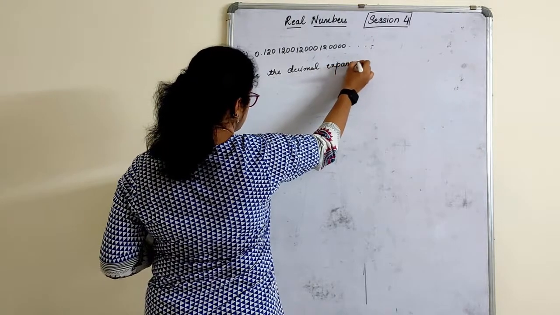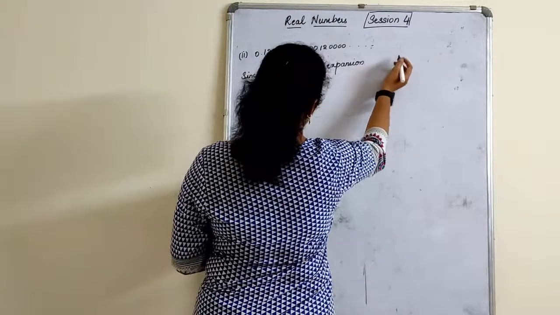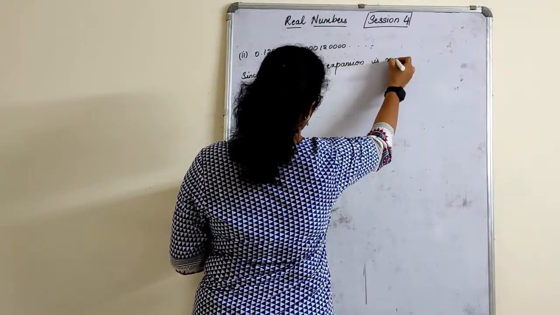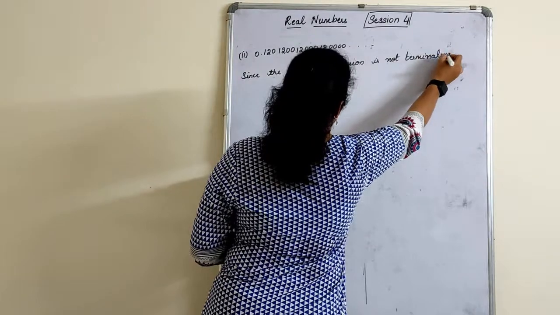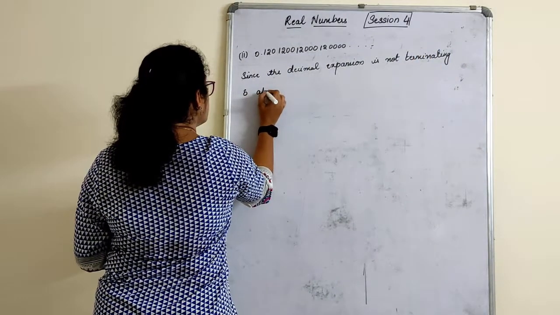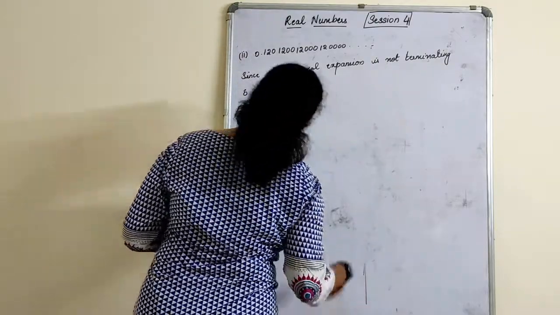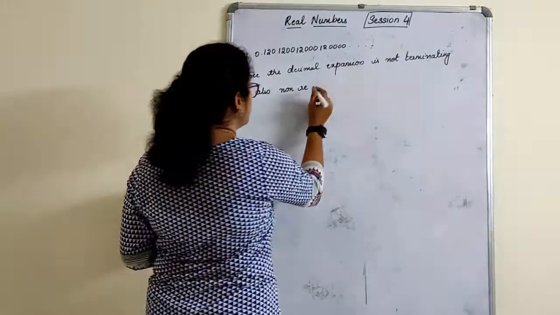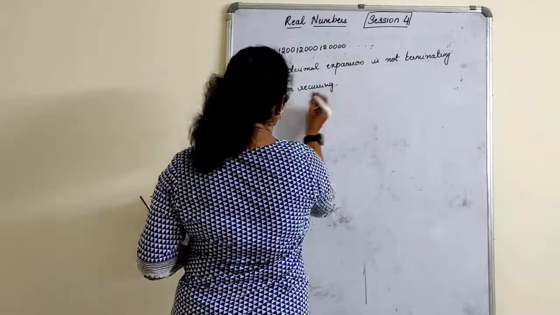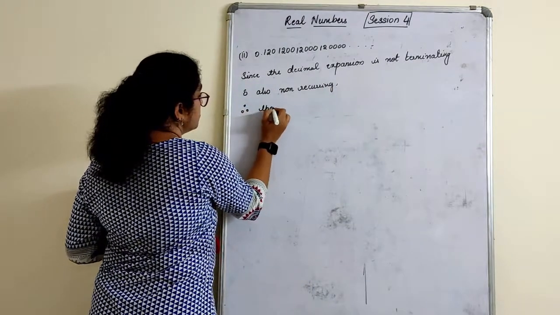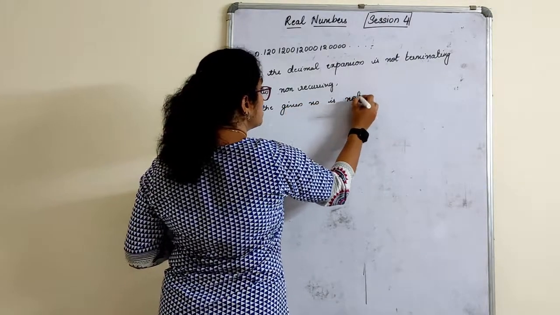Since the decimal expansion is not terminating, and also non-recurring, because recurring in the sense the same thing should be repeated, therefore the given number is not rational.